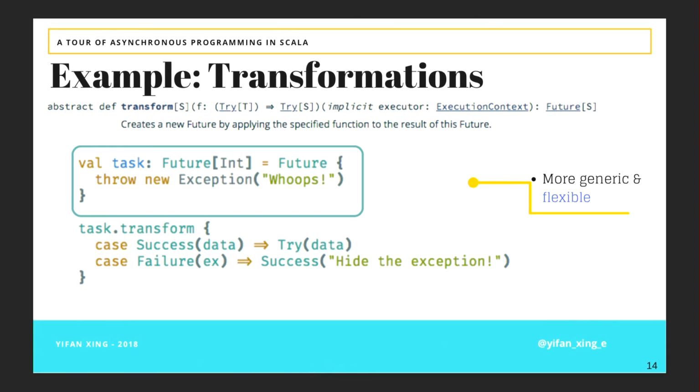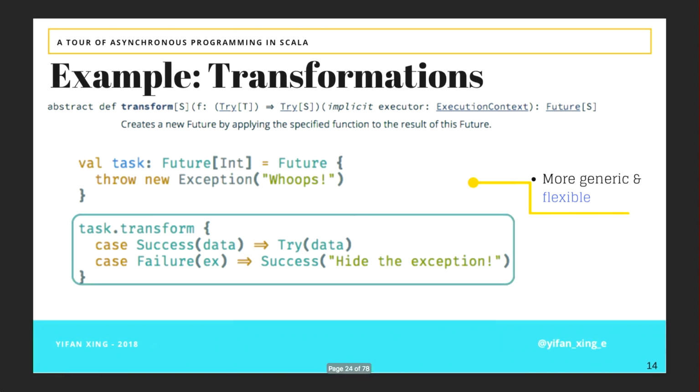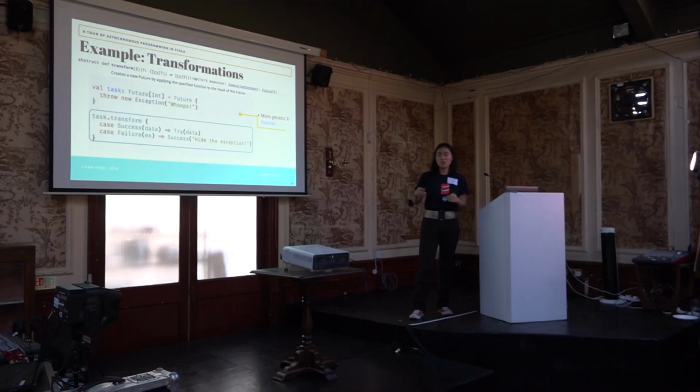In this one, again, you create a future. Let's assume that this time the future completed with an exception. And you can use this transform, but instead of passing in two clauses, you can pass in one higher order function that says, what do I do when there's basically from a Try to another Try. So what do I do when there's a success? In this case, I can return something that's a Try. And then in the case of a failure, now I don't have to throw a throwable.